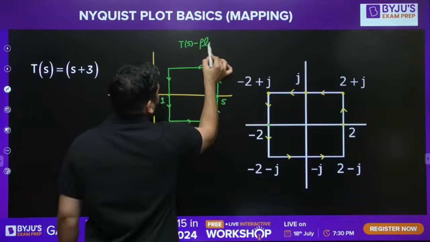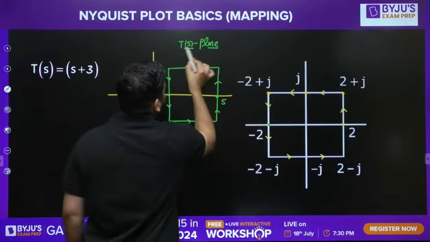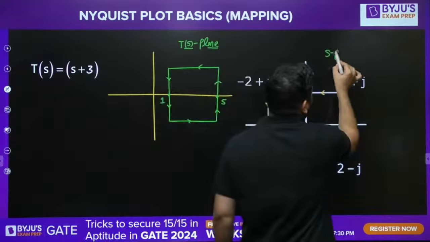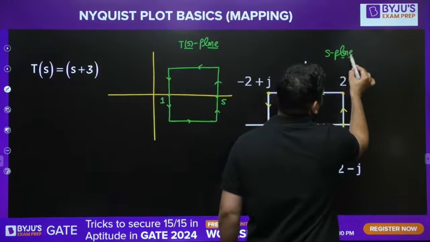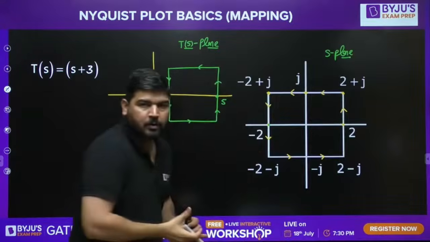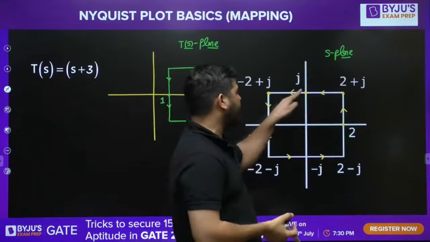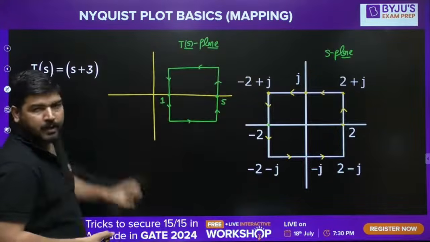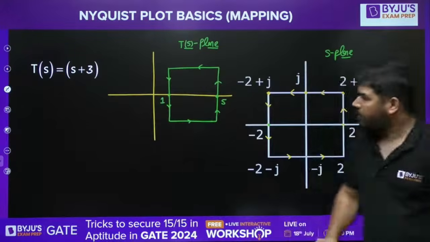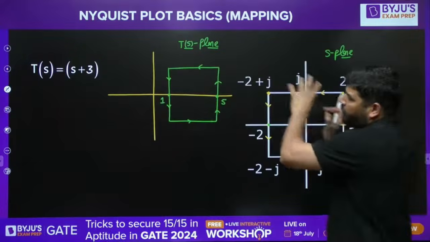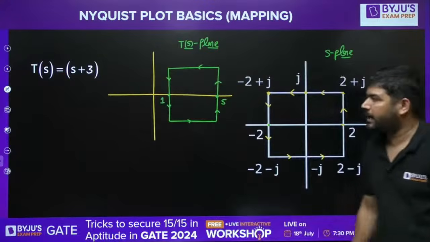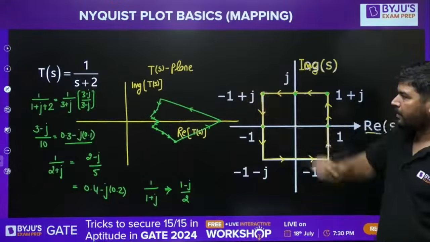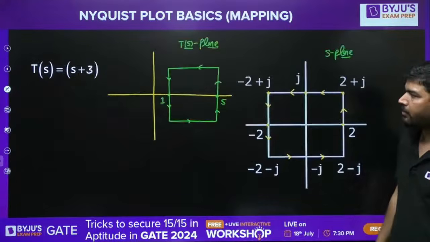This is the TS plane. What we are doing is mapping the S-plane contour. This is some S-plane contour, and these are the values of S. On this contour we got the values of S, and we have taken those values and mapped them into TS. So we have mapped the S-plane contour into the TS plane. We have done four mappings: 1, 2, 3 and 4.